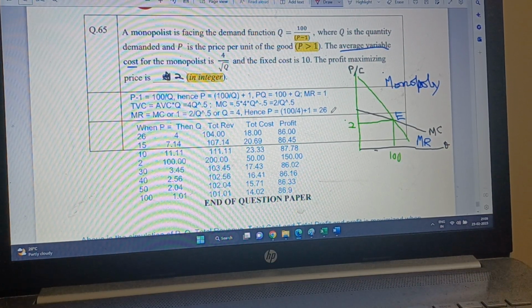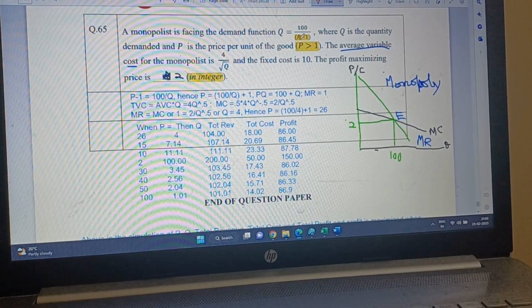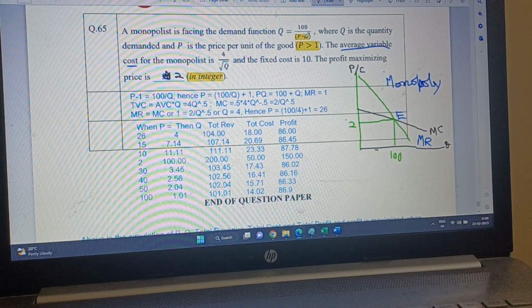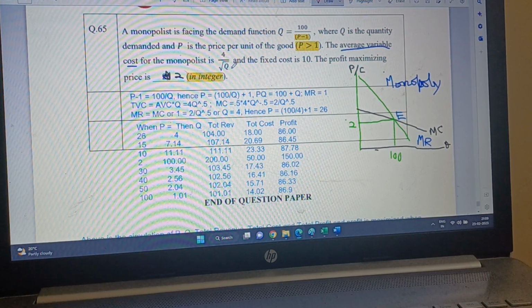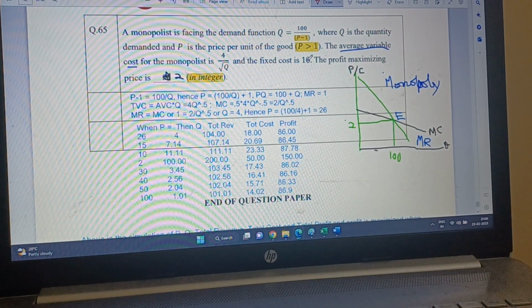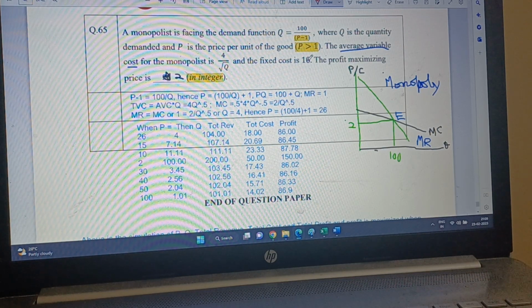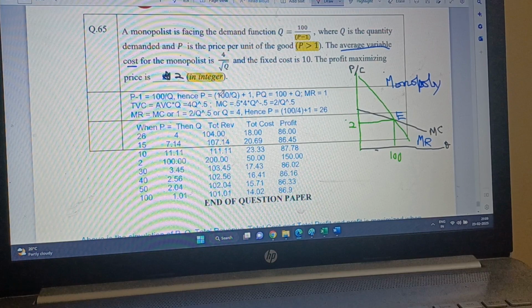Many people wrote 26, but actually that is not the correct answer, because the function has P minus 1, and this minus 1 is a small problem. The bigger problem is the always declining average variable cost and always declining average fixed cost. It means average total cost has been going down. If average total cost is going down, the monopolist can expand forever so long as the marginal revenue is more than marginal cost. Okay, so let's see what happens.